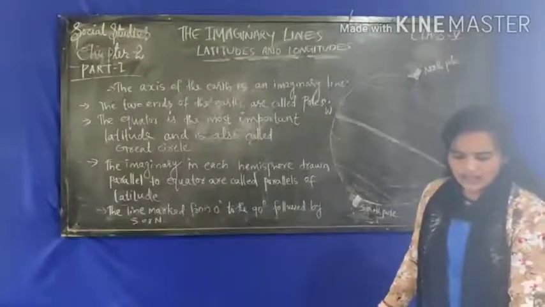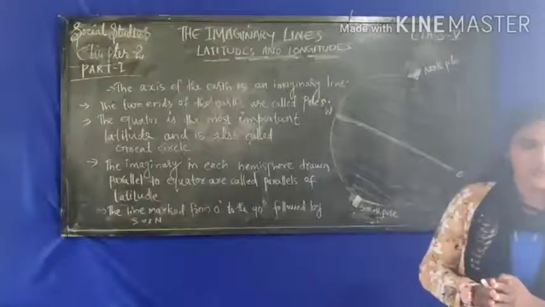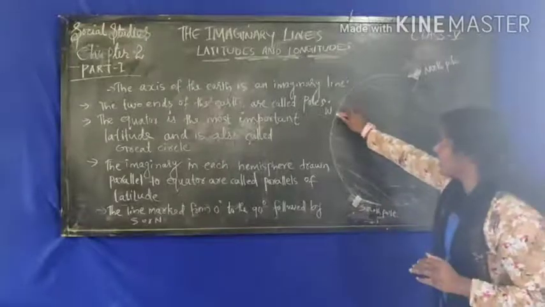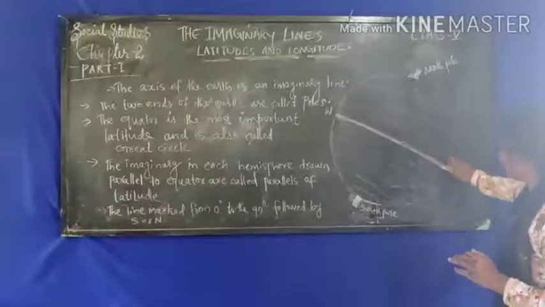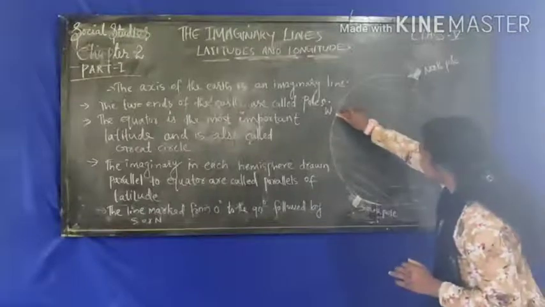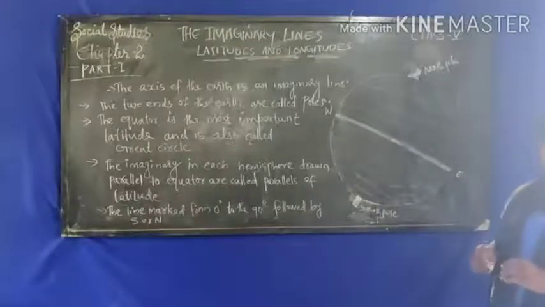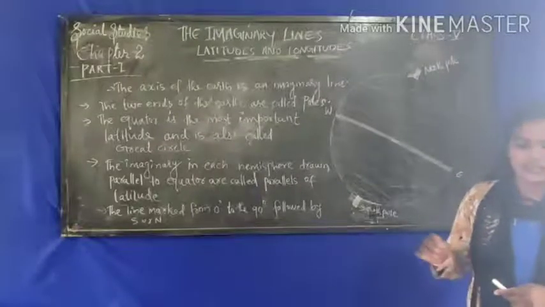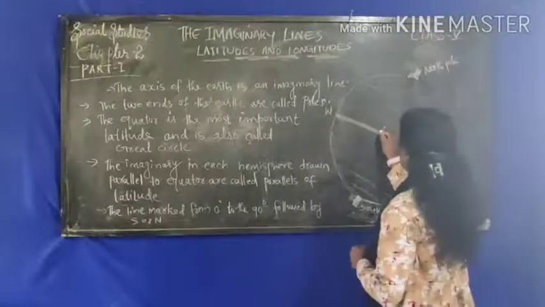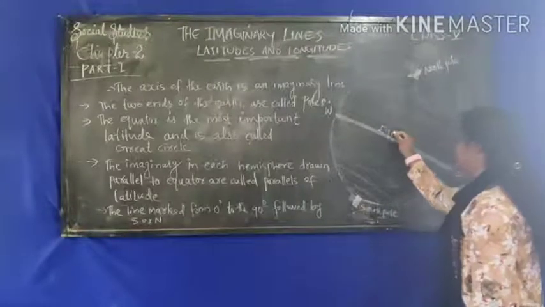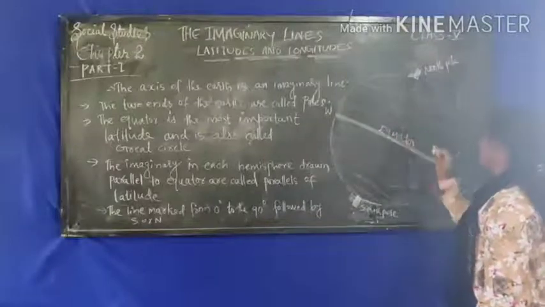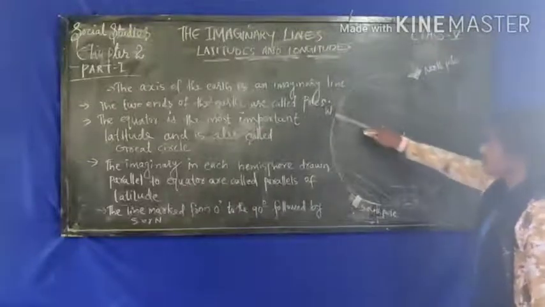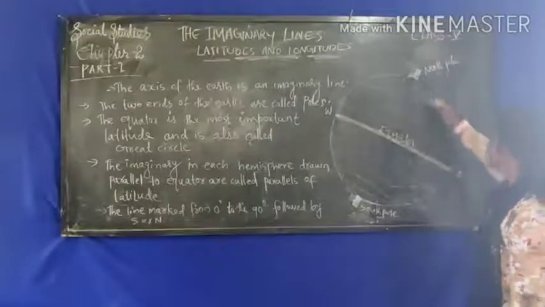Okay, now let's know what latitude is. When you look at the globe, as I have said, there is a line in between. What is it? It is the equator. The equator is an imaginary line drawn halfway between the North Pole and the South Pole. So this is the equator. The equator is at 0 degrees. The equator is an imaginary line in between the two poles.